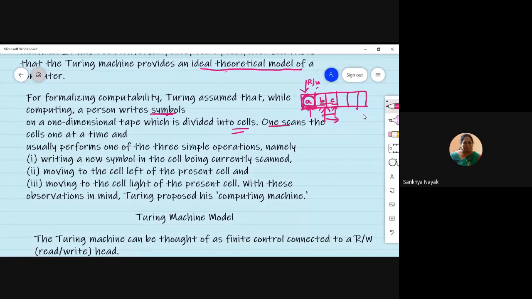So we can scan one cell at a time and perform these operations. Either write a new symbol in the cell, or move towards the left of the present cell, or move to the right of the present cell. He said that we can use only these 3, and then we can actually design a computer or computing machine.